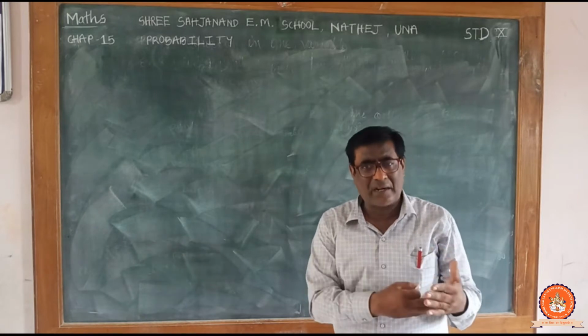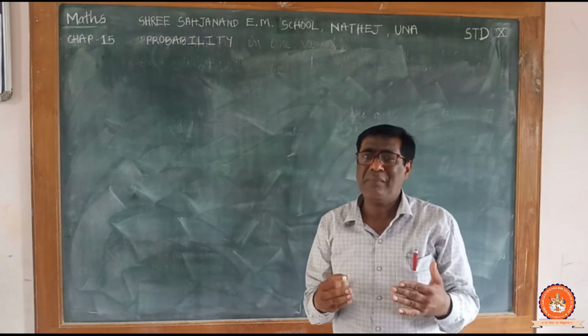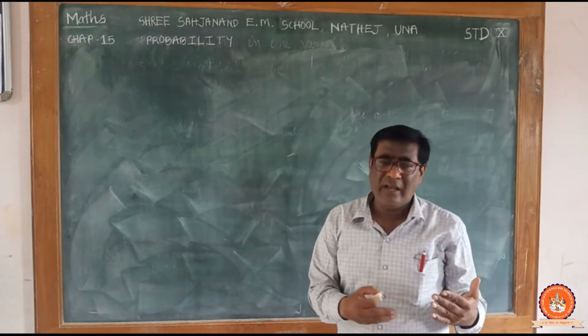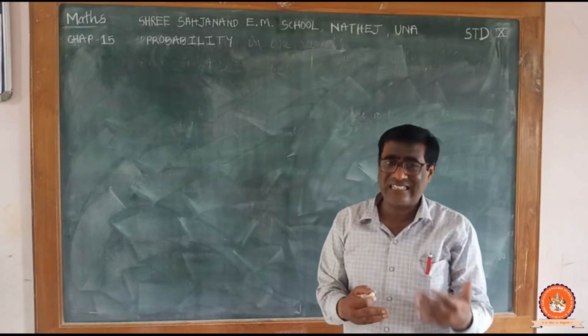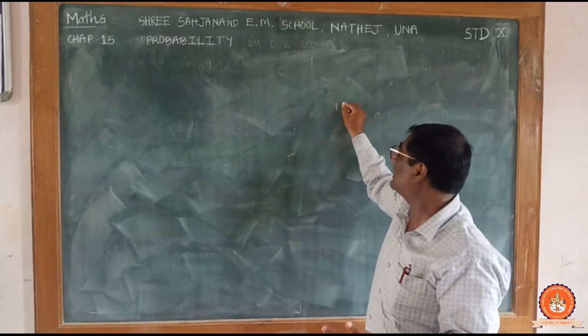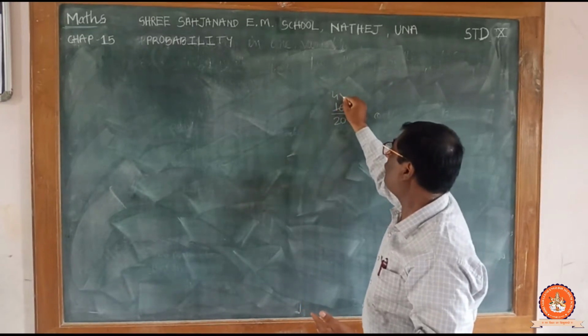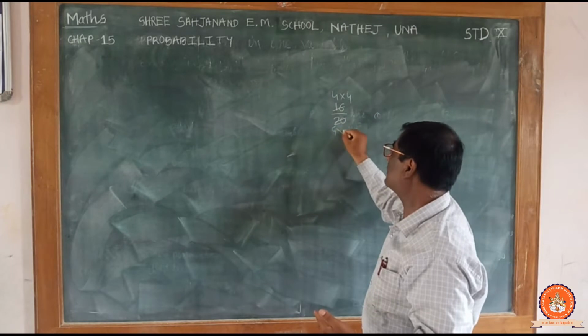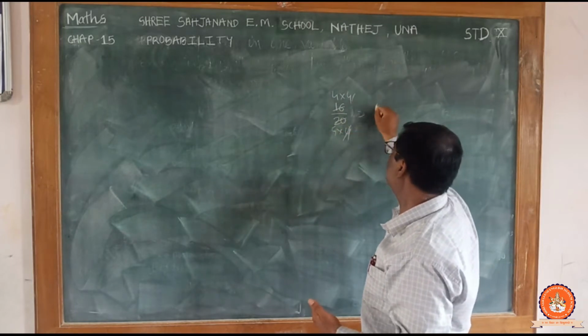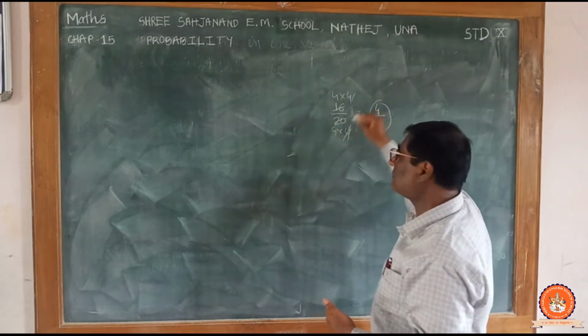In recent past, if 20 matches have been played and India has won 16 matches out of 20, that is 16 divided by 20, which is 4 by 5.